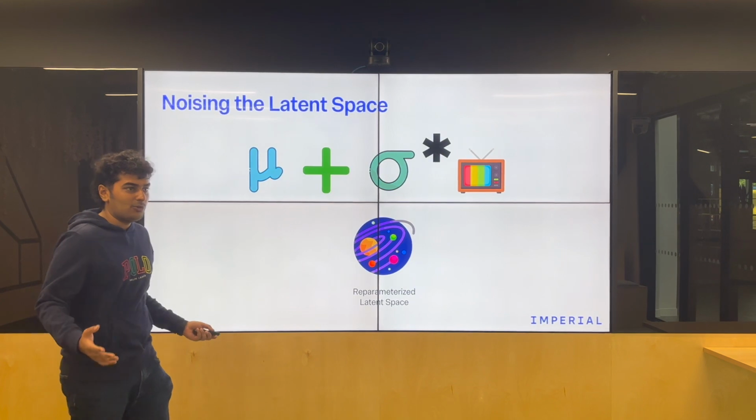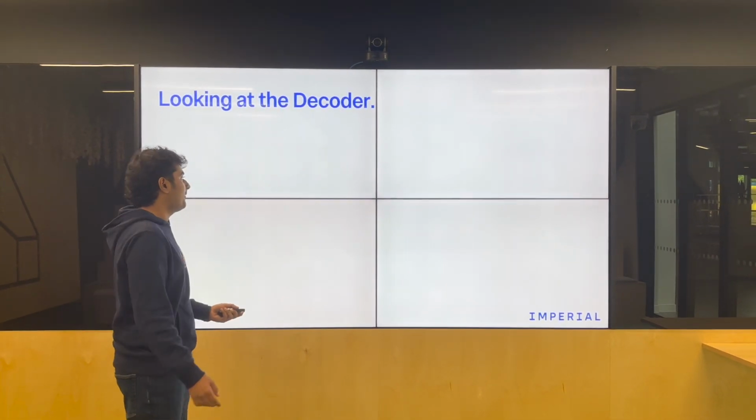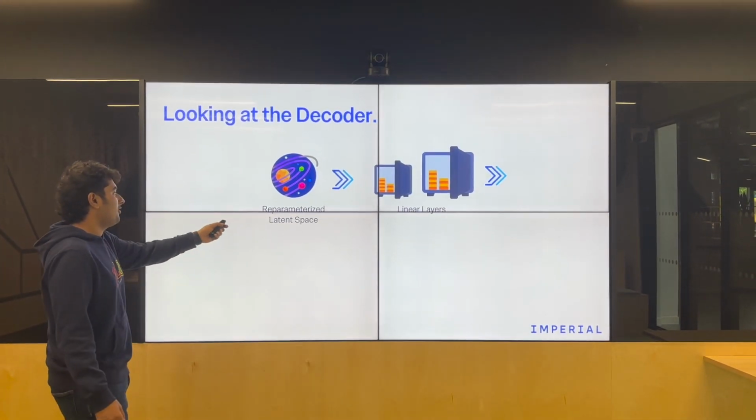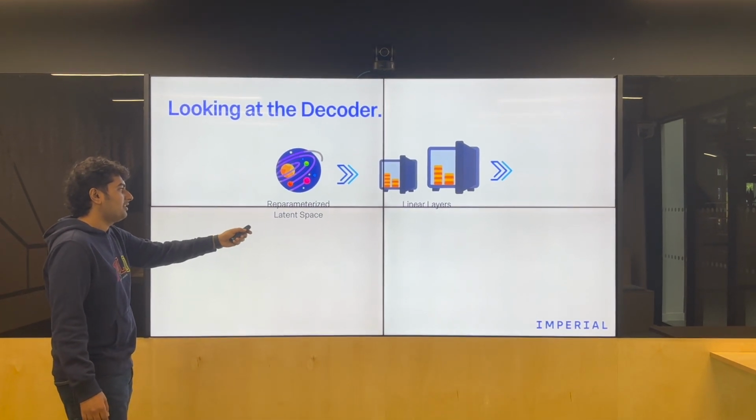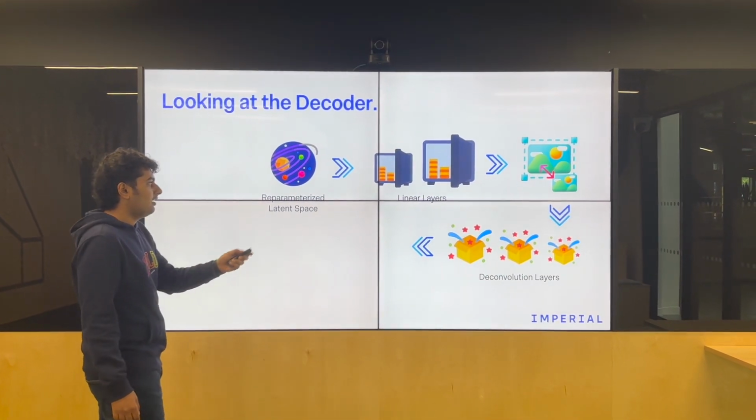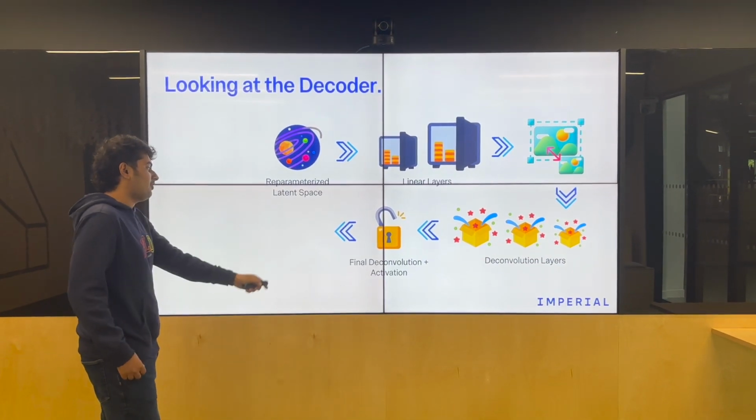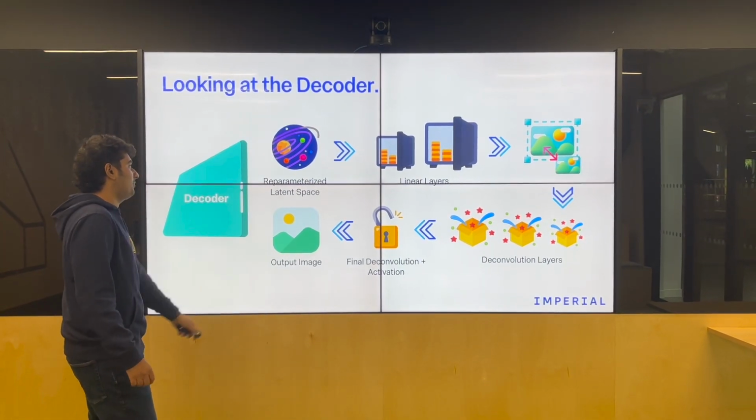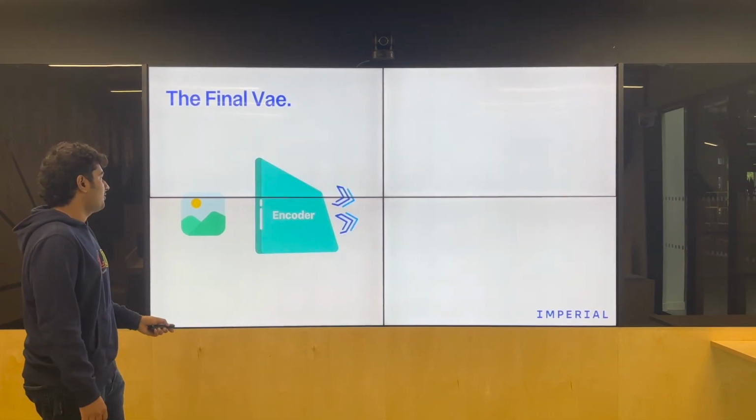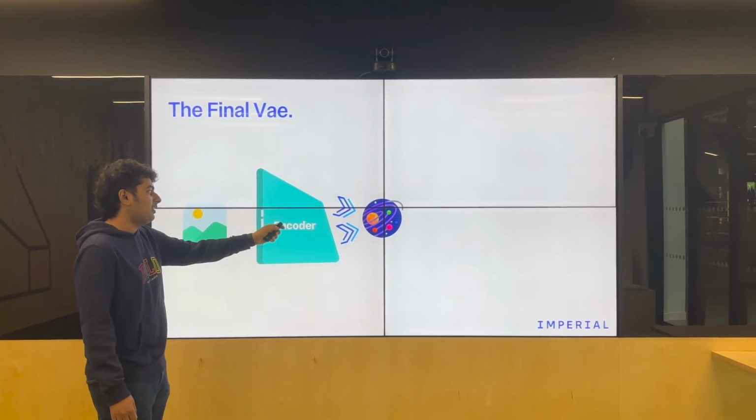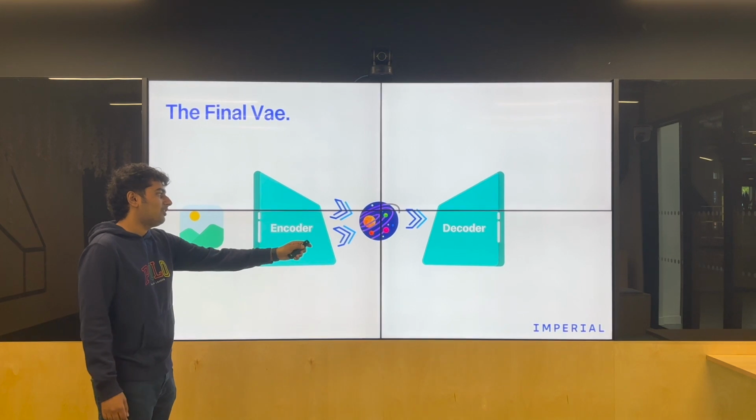This makes the autoencoder more robust and better. Looking at the decoder, we have the reparameterized latent space, 2 linear sets. We have the reshaping and 3 sets of deconvolution, final deconvolution with an activation, and the output image, which is the decoder. So the final VAE has an encoder with 2 things combined to get a reparameterized decoder and the final image.